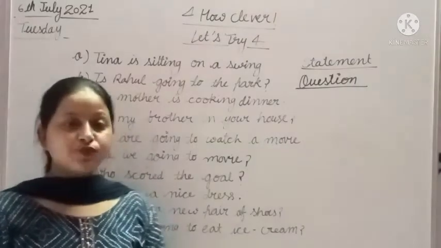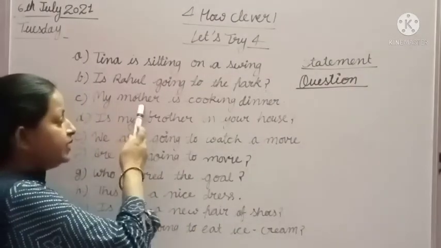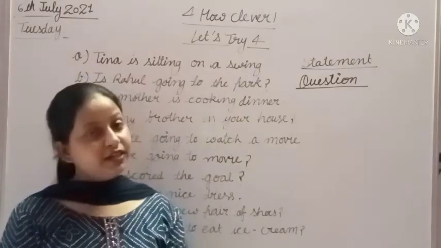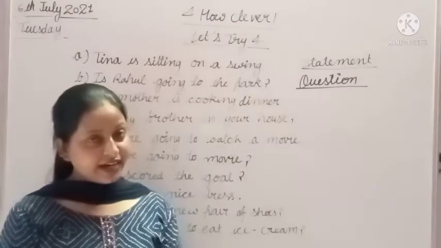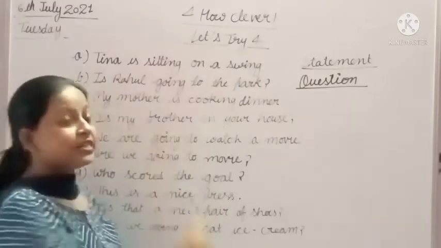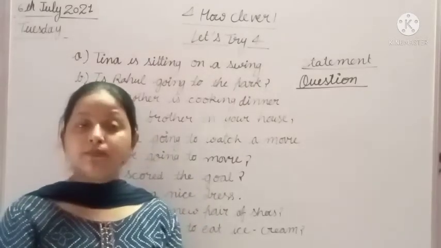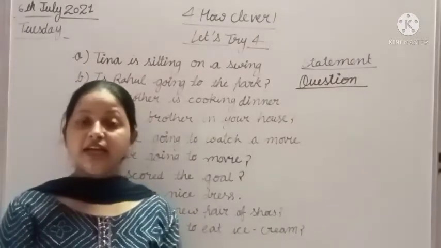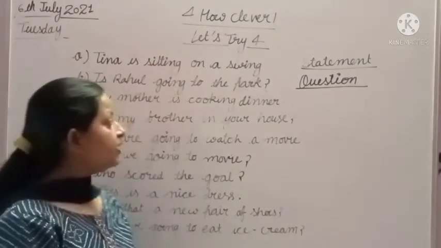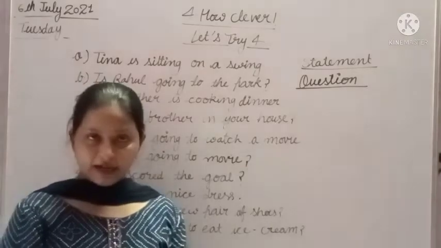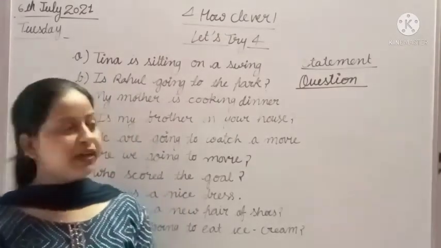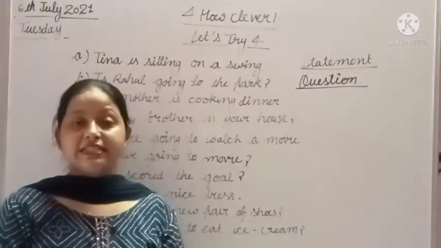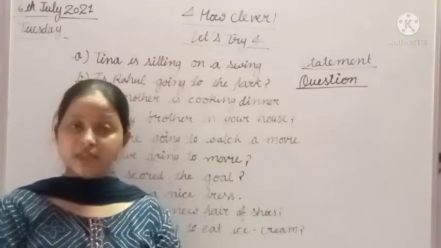Now we will read the next one. My mother is cooking dinner. So students, this sentence is telling something about mother. What? That my mother is cooking dinner. मेरी माँ cooking क्या कर रही है? डिनर बना रही हैं. मेरी माँ डिनर बना रही हैं, means रात का खाना बना रही हैं. That's why it gives us information.